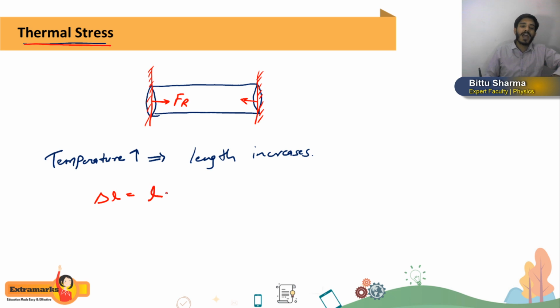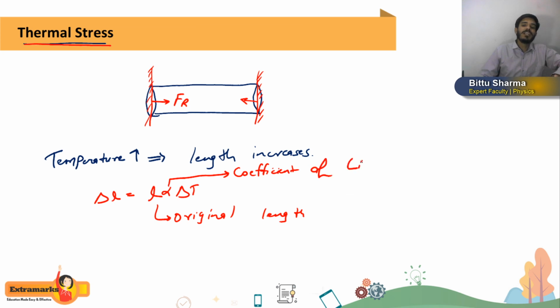Change in length is L alpha delta T. What is L here? L is nothing but the original length. What is alpha here, students? Remember, alpha is the coefficient of linear expansion.